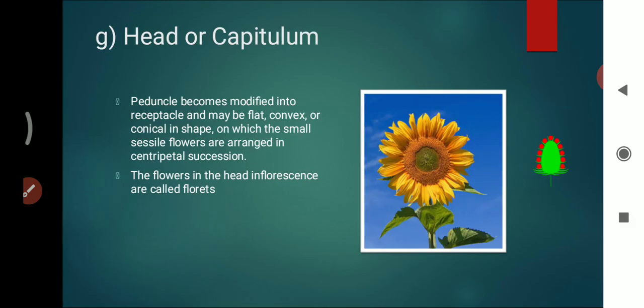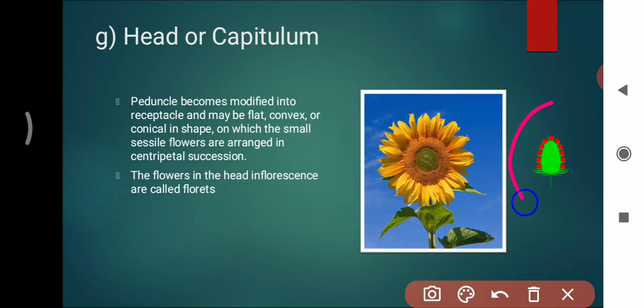The next type of inflorescence is the head or the capitulum type of inflorescence. The peduncle becomes modified into a receptacle and may be flat, convex or conical in shape, on which the small sessile flowers are arranged in centripetal succession. The flowers in the head inflorescence are called florets.